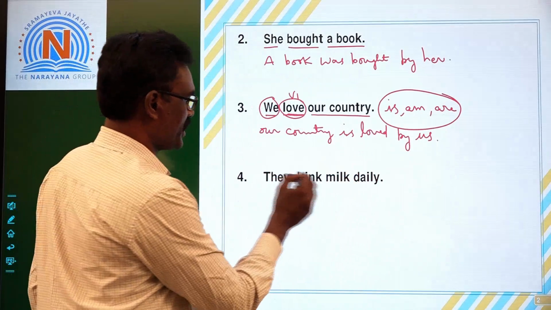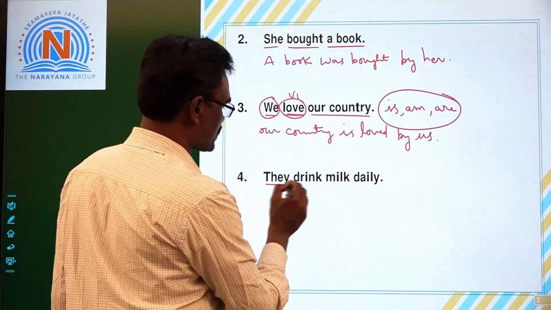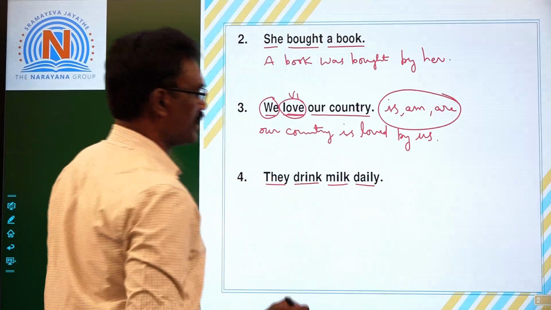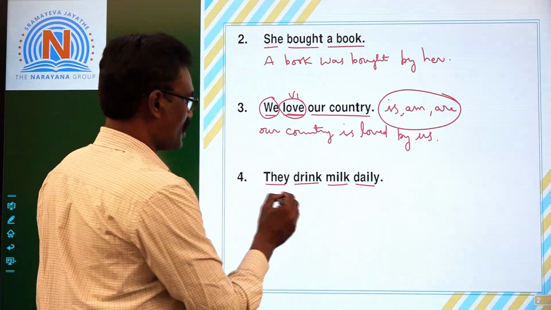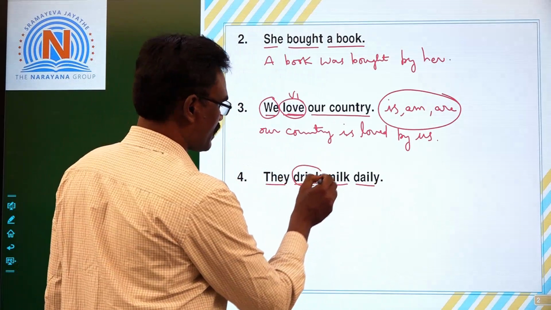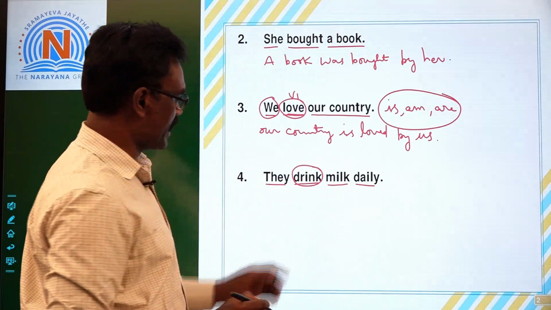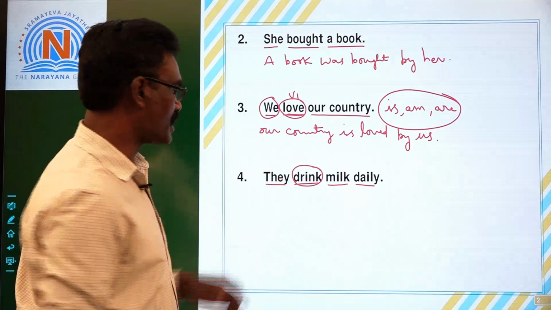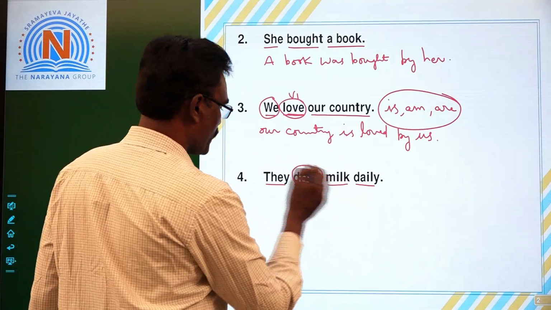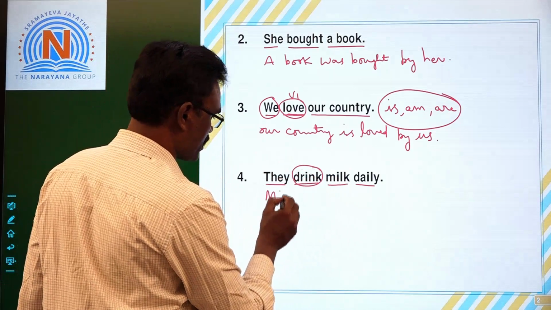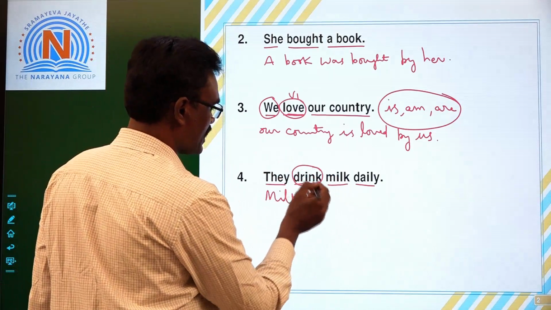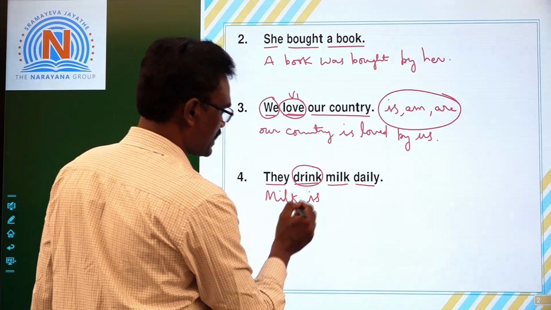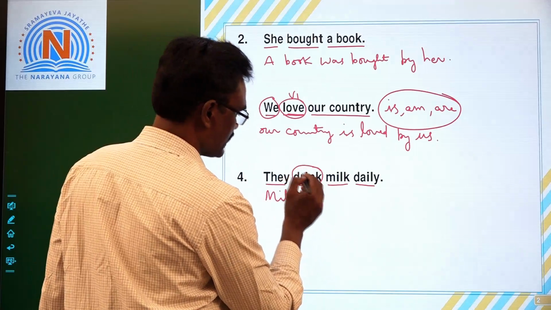Fourth one, they drink milk daily. They subject, drink verb, milk object. So daily adverb. Now what else it is? See, tense can be decided by concentrating on verb. So this is V1. Drink is V1. Then this milk becomes, subject becomes object. Milk, as it is present tense, is, milk is, V3 of this drink.